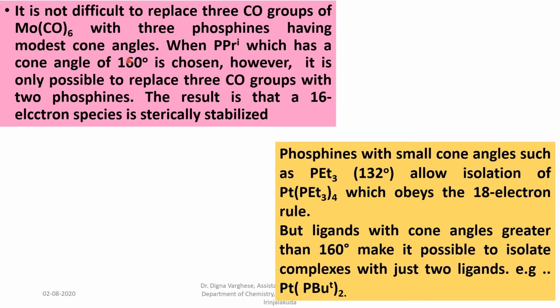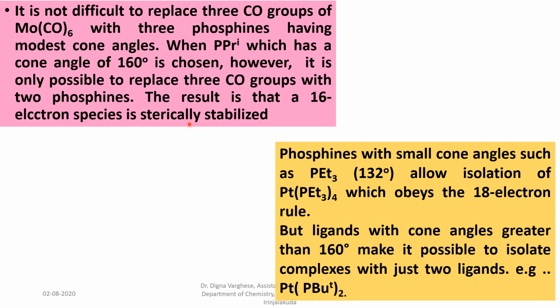It is not difficult to replace 3 CO groups from Mo(CO)6 with 3 phosphines having modest cone angles. When isopropyl phosphine type ligands, which have a cone angle of 160 degrees, are chosen, however, it is only possible to replace 3 CO groups with 2 phosphine ligands. The result is that a 16 electron species is sterically stabilized.